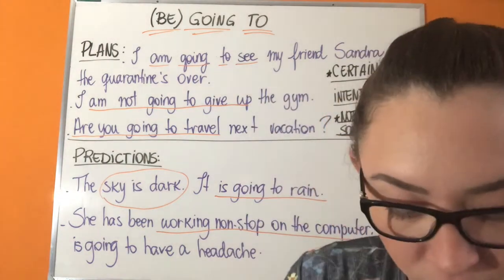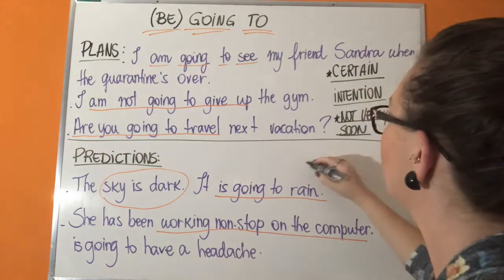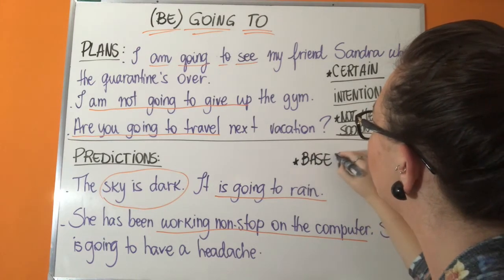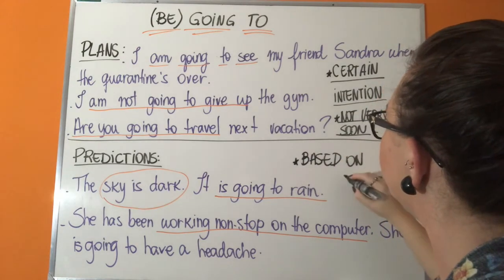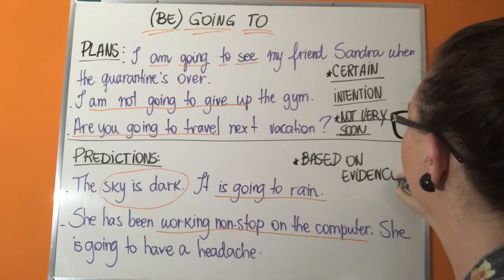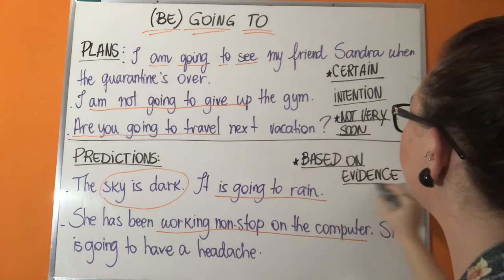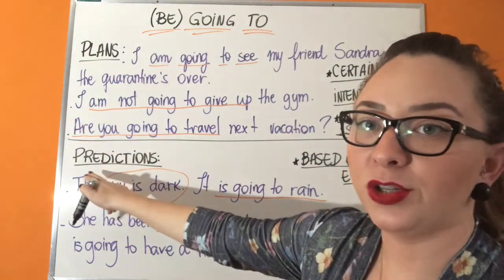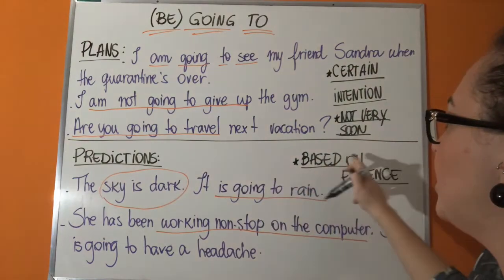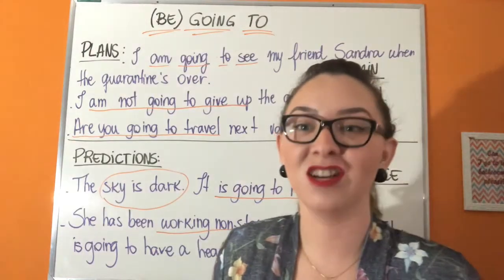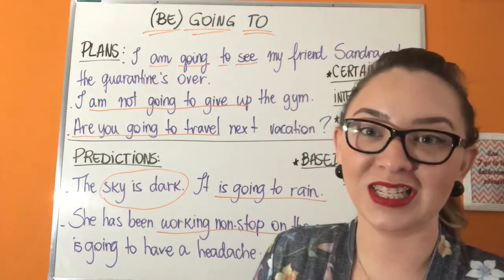So, when you have a prediction, what is important is that you base your predictions on evidence. So, when you use be going to for a prediction in the future, such predictions are based on evidence. And that's it. Predictions based on evidence.